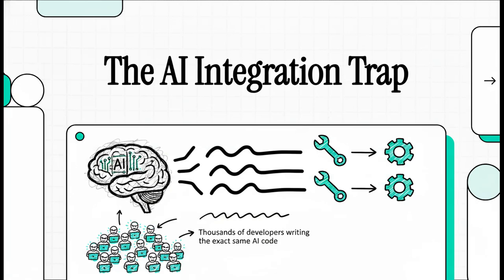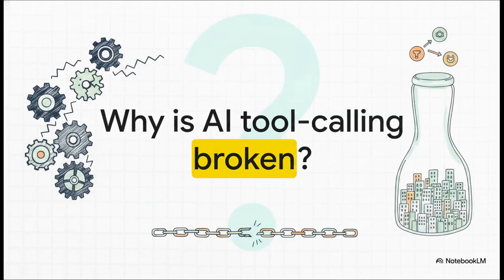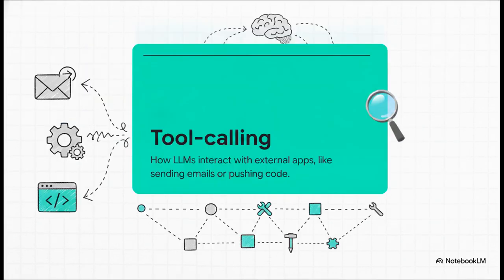Welcome to this explainer. Right now, thousands of developers are stuck writing the exact same AI code. So, why is AI tool calling completely broken? Because every single company is trapped in an industry-wide bottleneck. Think about tool calling. It's basically how an AI reaches out and interacts with the outside world.